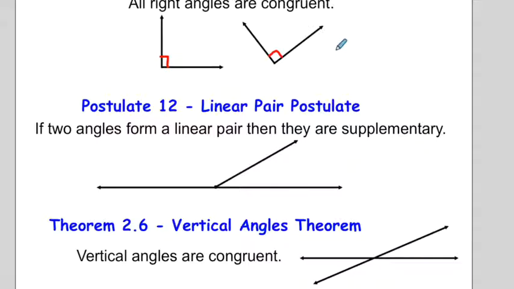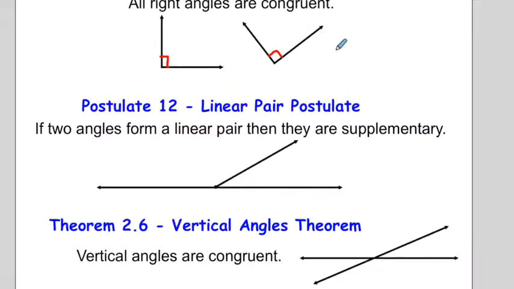Interesting that it is a theorem, which means that it must have been proven at some point. It's not just a postulate. It's not just a rule we can accept as true, but that all right angles are congruent must be proved. How would you prove that? If you had to stop and prove that all right angles were congruent, how would you prove that?